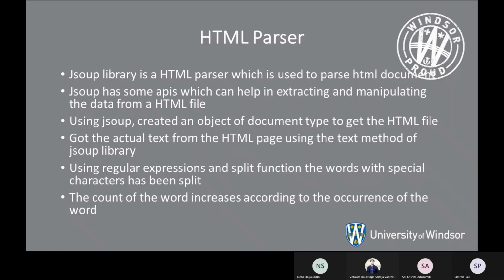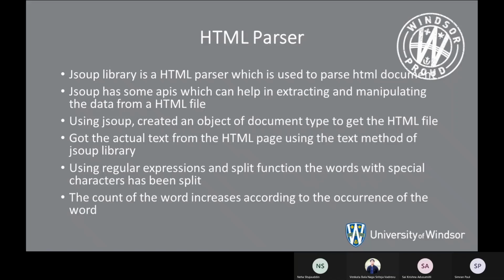The main classes of the JSOUP API are JSOUP, Document, and Element. The JSOUP class provides methods to connect, clean, and parse the HTML document. To get the title, we have to use the URL with jsoup.connect(url).get().